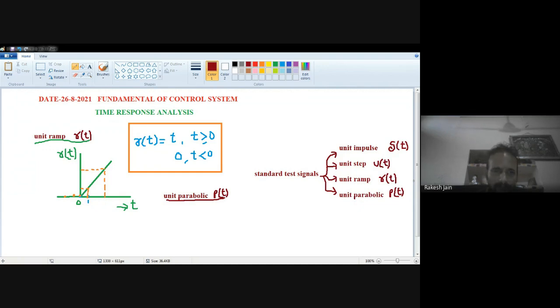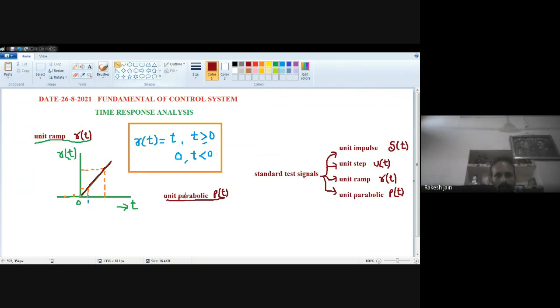But its value increases non-linearly with respect to time. Non-linearly, whereas in the case of the unit ramp, you see that it increases linearly. A straight line is there, so whatever the value of t, that is the value of r(t). So linearly it will increase. But in the case of unit parabolic input, the value increases continuously as t increases, but not linearly. And for all values where t is less than 0, the unit parabolic signal is also equal to 0. First of all, I will draw the diagram, then you will understand.